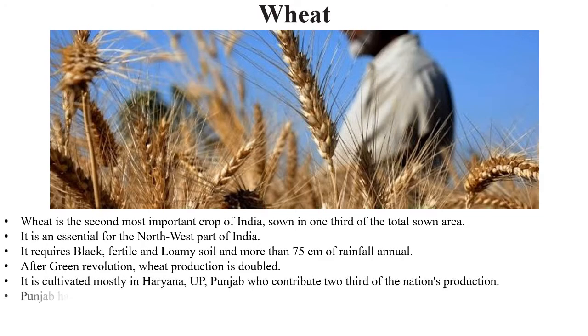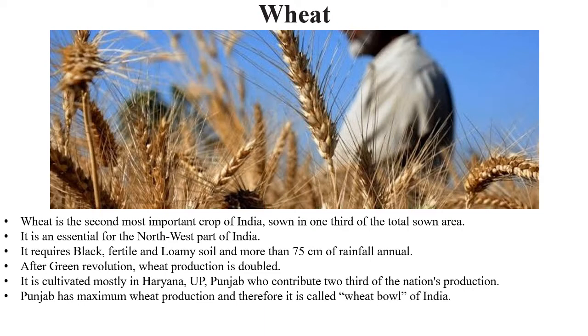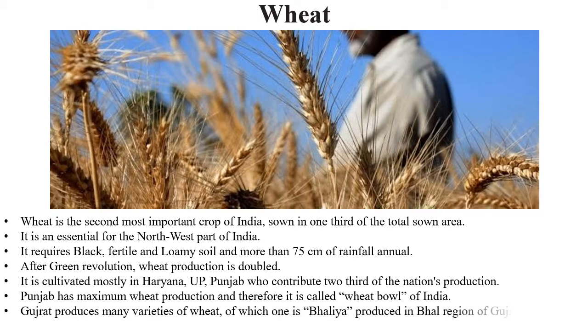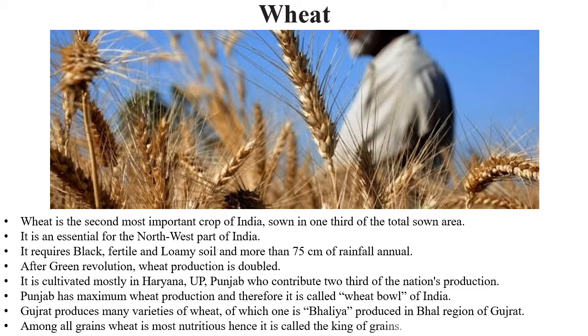It is cultivated mostly in Haryana, UP, Punjab, who contribute two-thirds of the nation's production. Punjab has maximum wheat production and therefore it is also called the wheat bowl of India. Gujarat produces many varieties of wheat. Among them, one is the Bhalia wheat produced in the Bhal region of Gujarat. Among all grains, wheat is the most nutritious. Hence, it is called the king of grains.